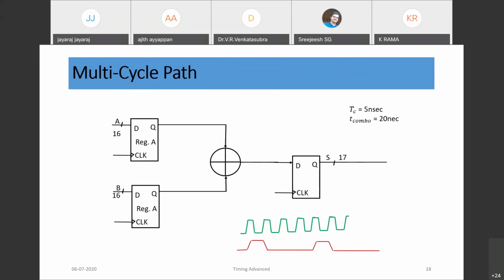Of course, we can go with a low frequency of operation here, but generating an internal clock for this kind of very less complex logic will create unwanted complexity when we do the physical design backend, basically. So that is a problem. Instead we can generate a logic to latch the data properly or handle the data properly, and constrain that path as a multi-cycle path. So this is called a multi-cycle path.